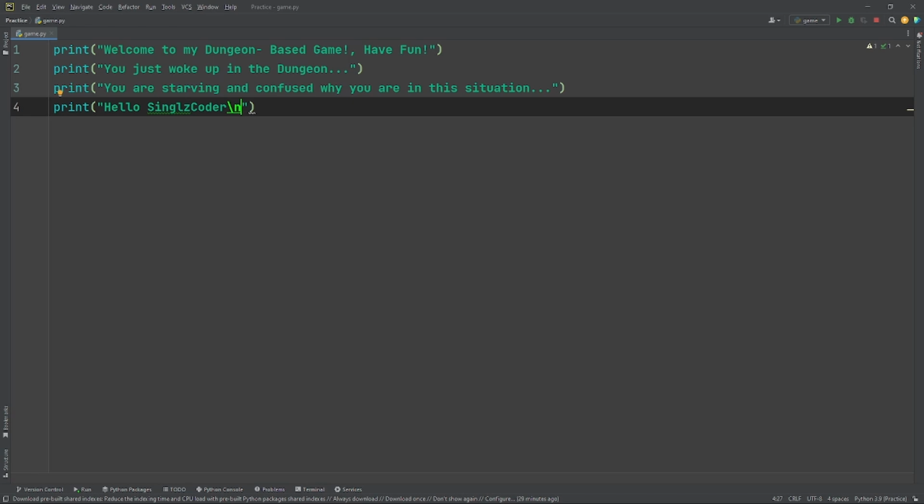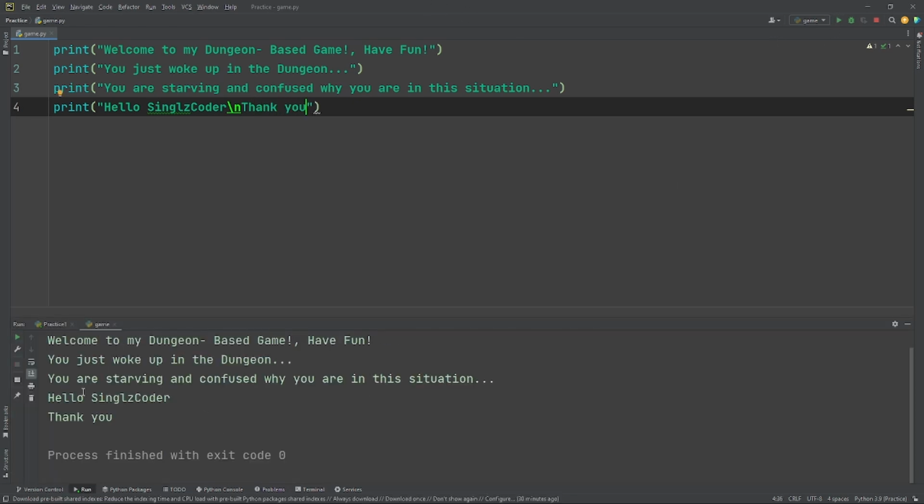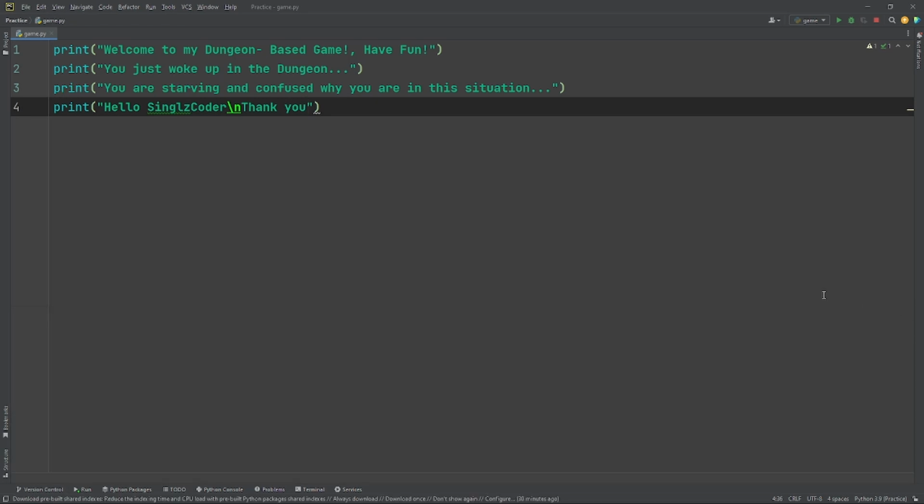And let's put thank you, because I have no clue what to put. If we run it, there you go. It prints out hello SinglzCoder, and then see where I put thank you right here with the function there. It moves it down here, so it's more. I can put it there.